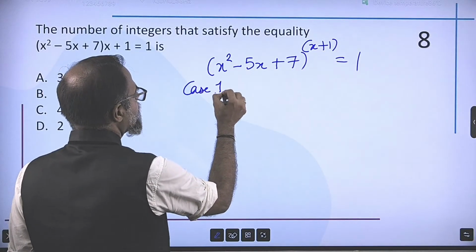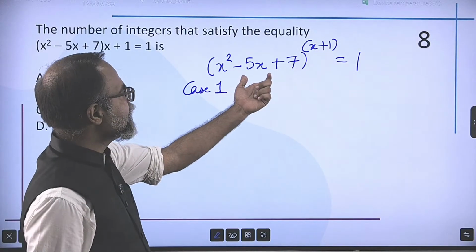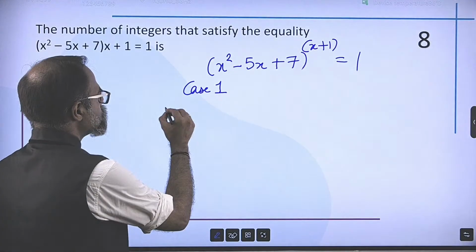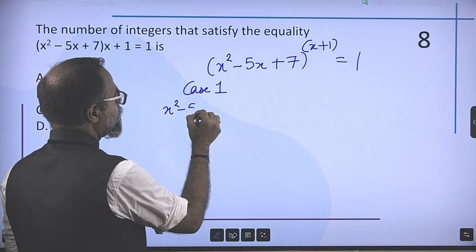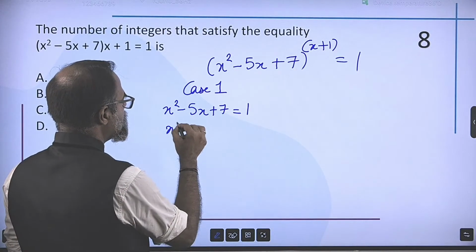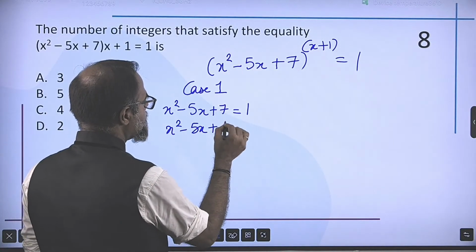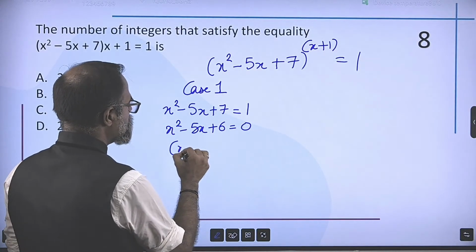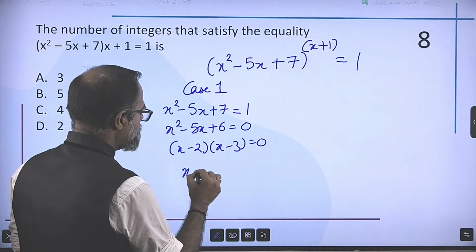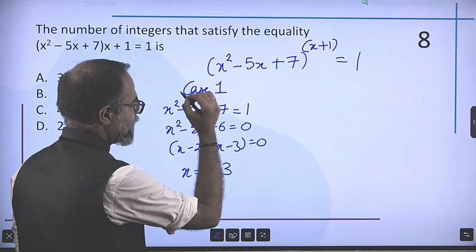Case 1, if the base is equal to 1, 1 raised to anything is 1. So in my first case, x square minus 5x plus 7 can be equal to 1. So x square minus 5x plus 6 is 0. So x minus 2 into x minus 3 is 0, which means x can be 2 or x can be 3.